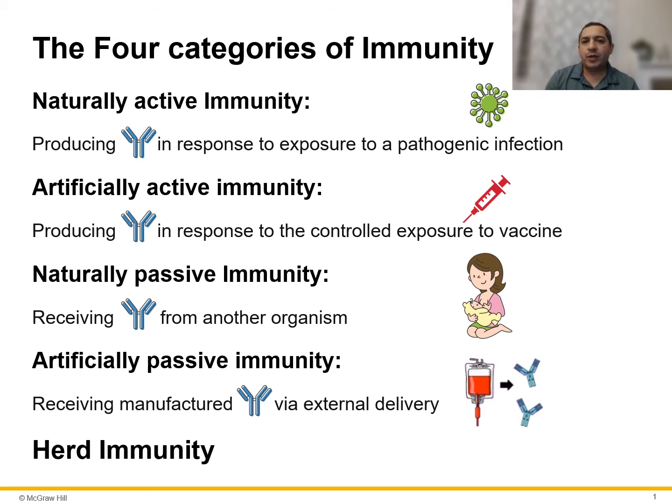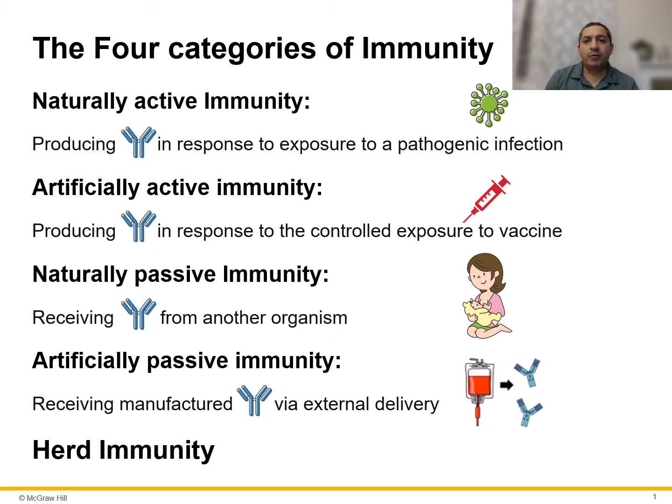Whenever we are exposed to any pathogens, we will get sick, and after that the immune system will start to learn about these pathogens, and then it will start to produce this adaptive immune response. That's what we call the naturally active immunity.